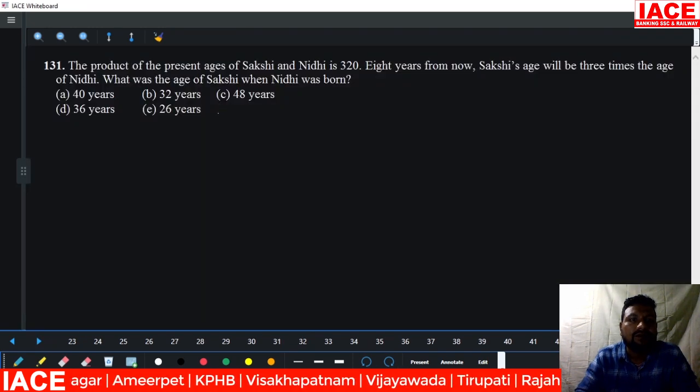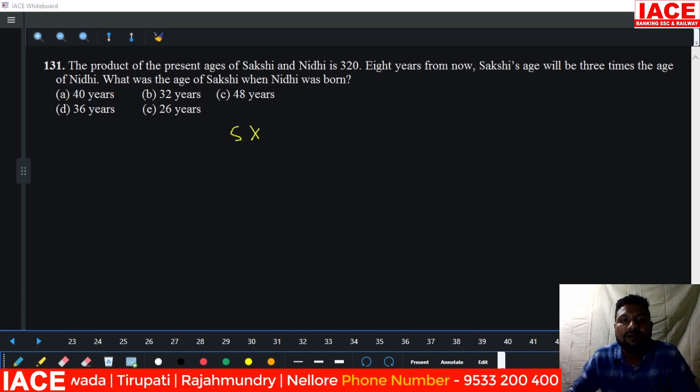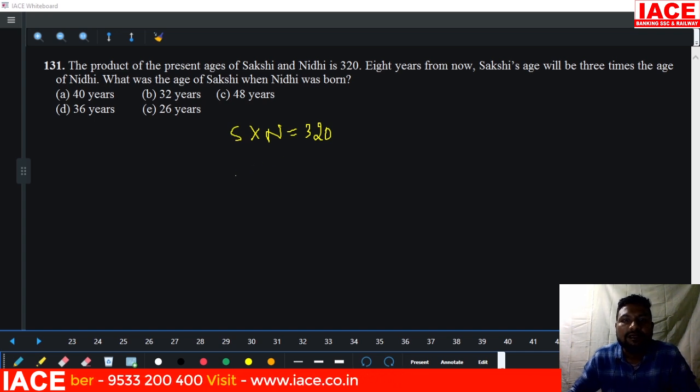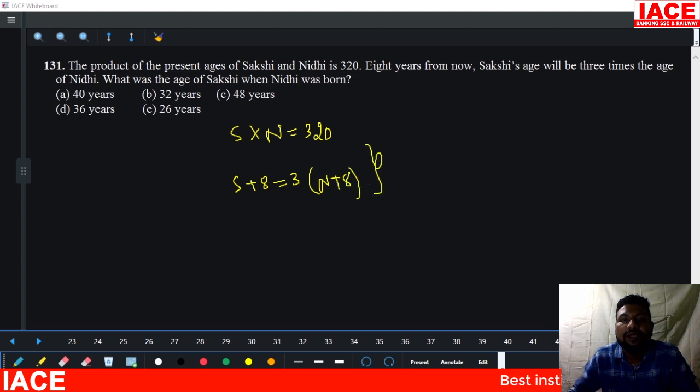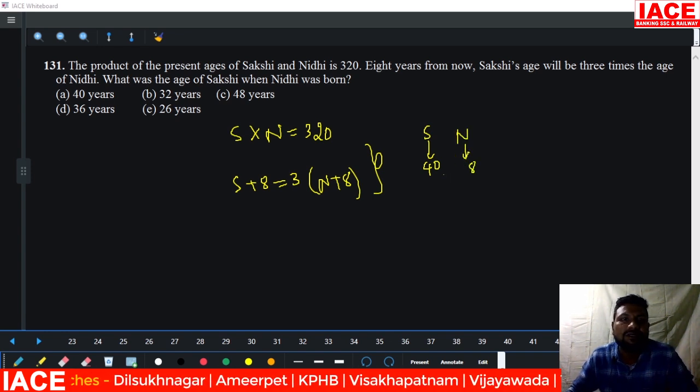Next, the product of the ages of Sakshi and Nidhi is 320, and 8 years from now is 3 times of n plus 8. We have to solve these two equations. When you solve these equations, Sakshi's age will be 40 and Nidhi's age will be 8 years. Compulsory we have to solve this. There is no other route.